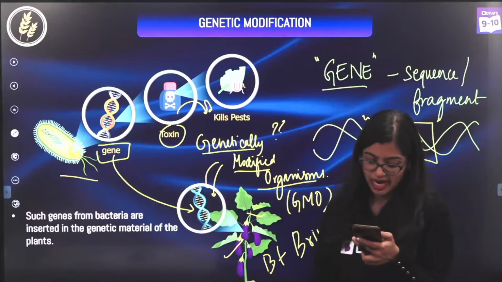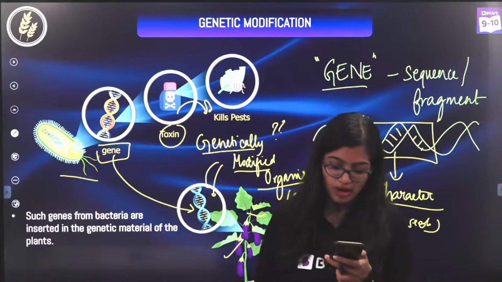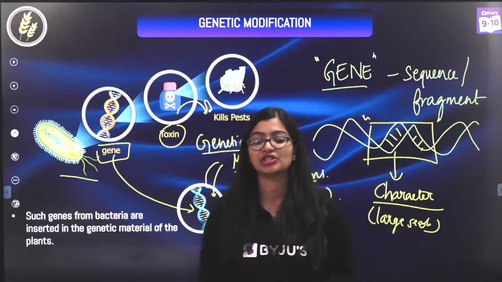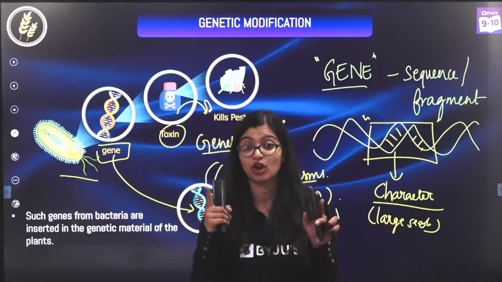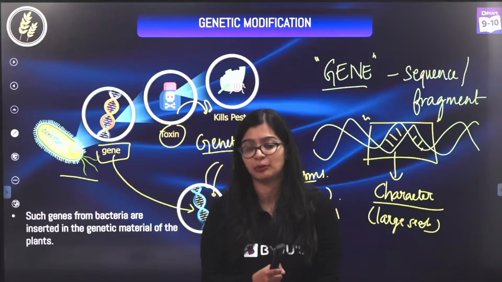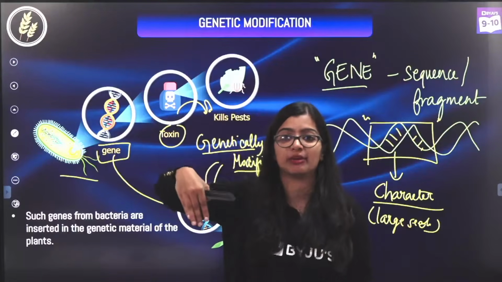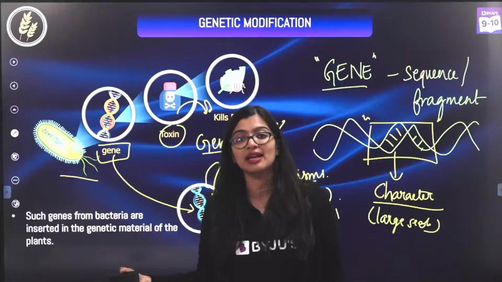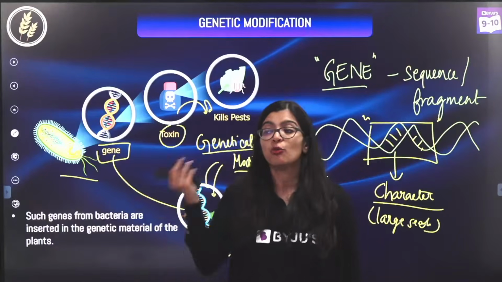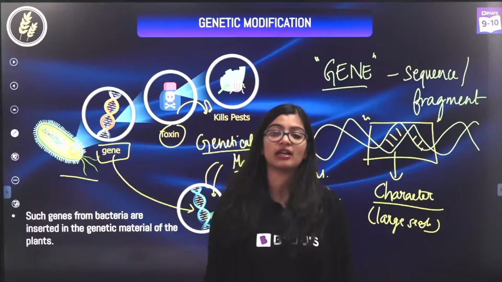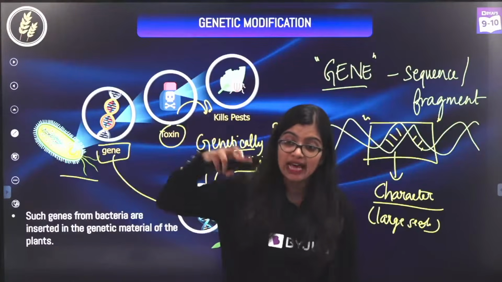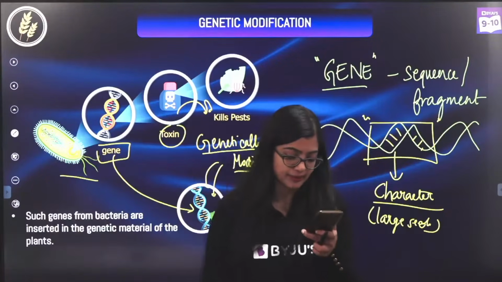Okay, ma'am, what is the difference between hybridization and a genetically modified plant? In hybridization, we are crossing two genetically dissimilar plants, but we are not meddling directly with their genetic material. Here in genetic modification, we are modifying the genetic material of the parent only, right? So we are directly meddling with the genetic material.